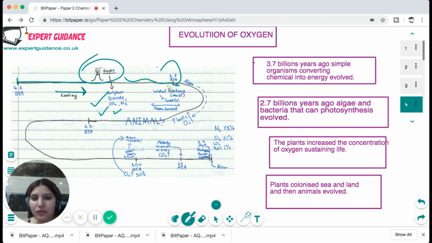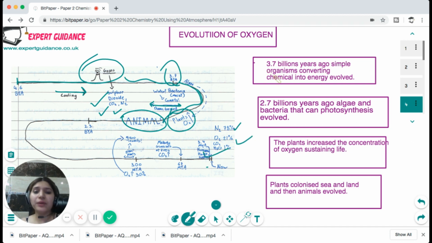Around 3.7 billion years ago, bacteria developed, and when the oceans were formed, the algae developed, which photosynthesized and evolved oxygen. And when oxygen evolved, the animals evolved. Now the present atmosphere is 78% nitrogen, 21% oxygen, and 1% other gases.